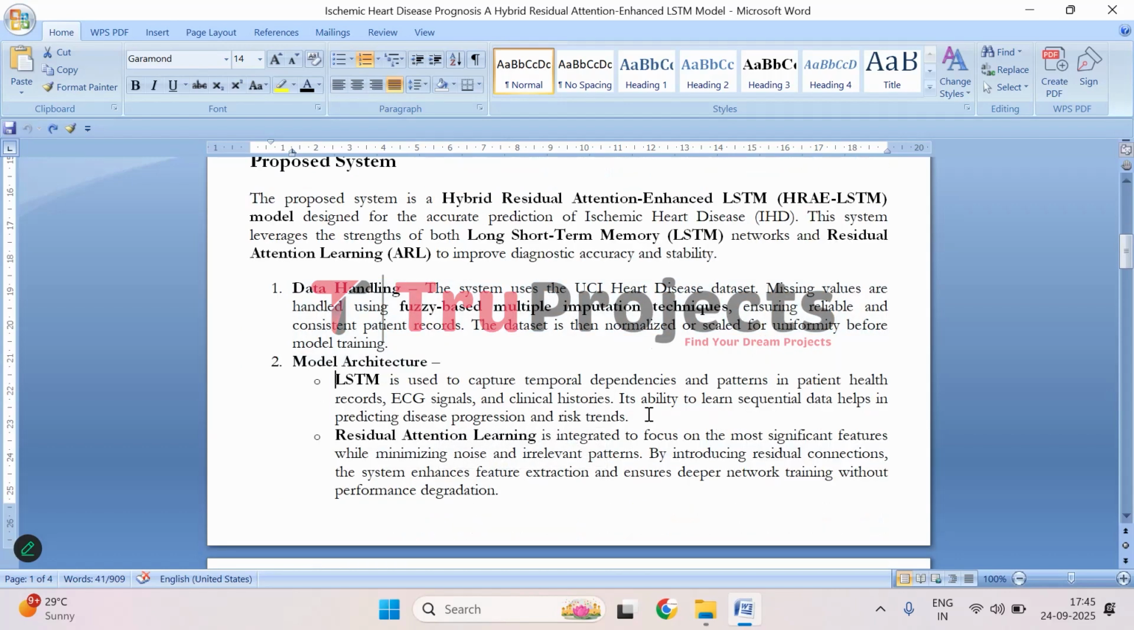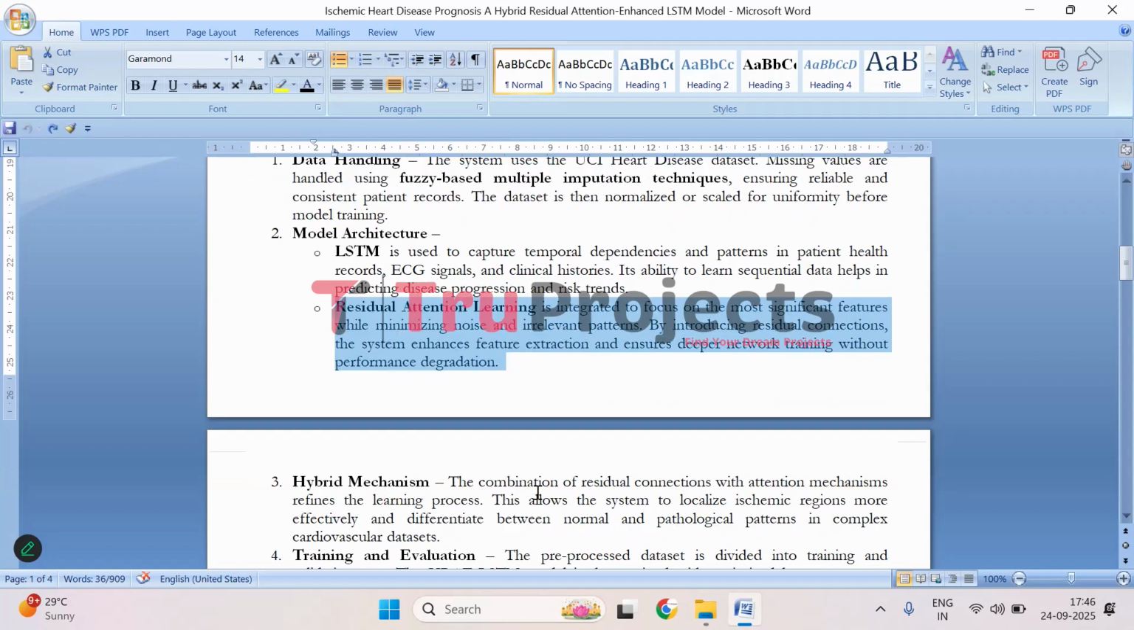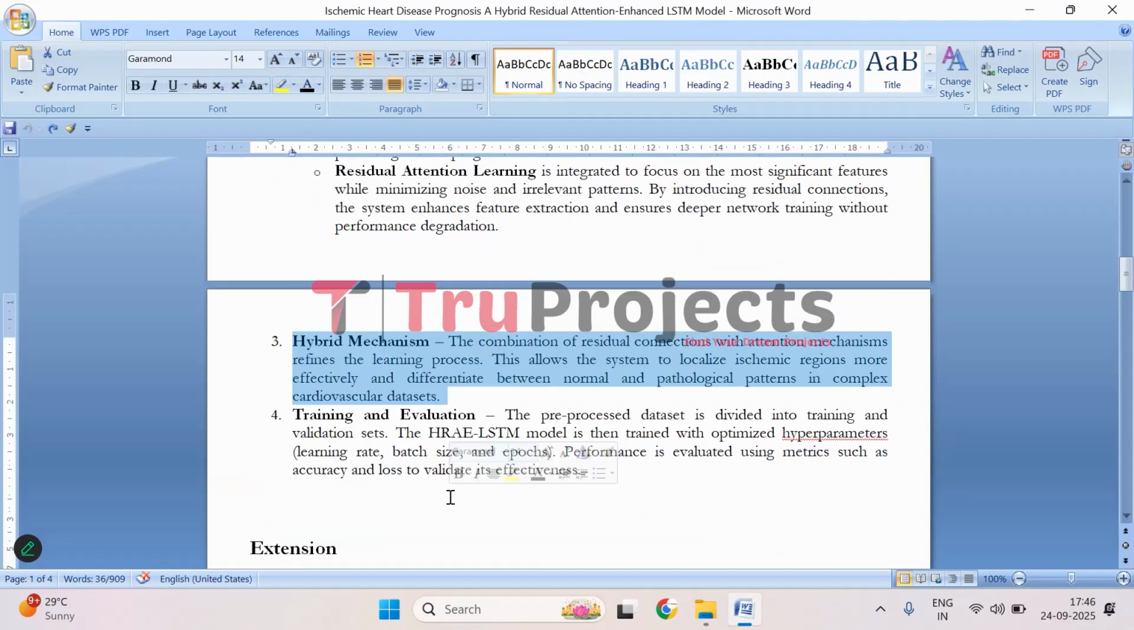Then next comes the model architecture. Here, the model itself has two main parts. The first part is LSTM, which is really good at understanding sequences like a patient's medical history or health monitoring data over time. This helps the model see the trends and patterns in how the disease develops. Then we have residual attention learning, which acts like a spotlight, helping the model focus on the important features and ignore irrelevant noise. The residual connections make sure that the model can go deep without losing important information.